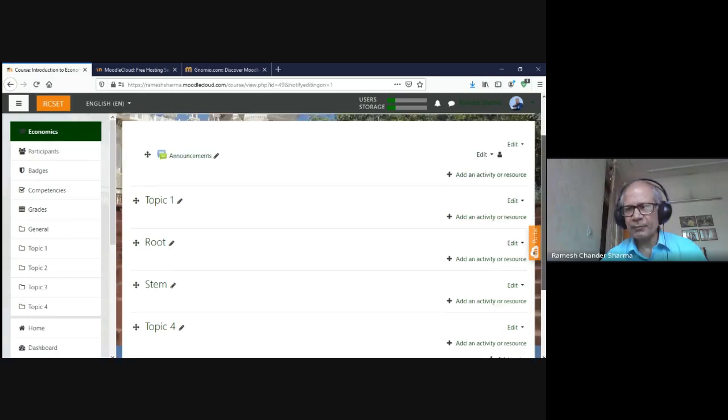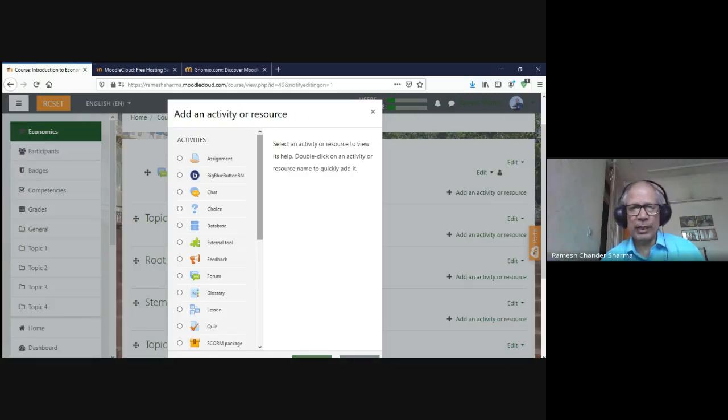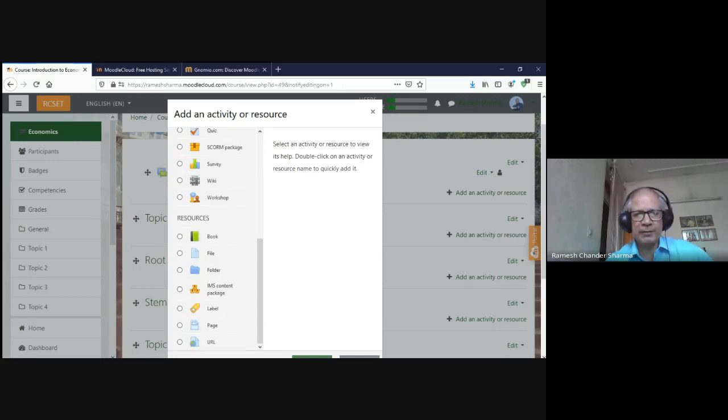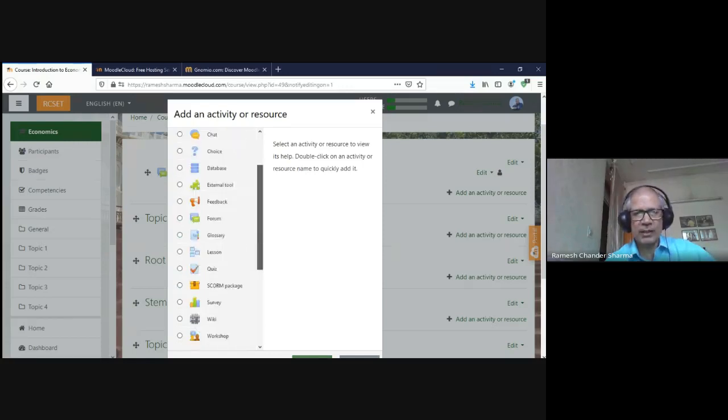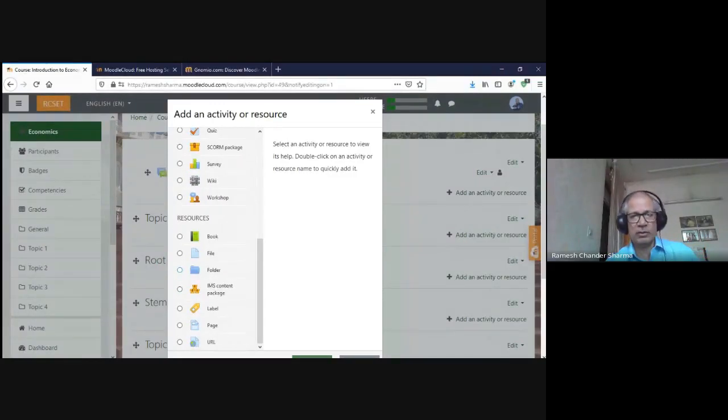Here are our action menus which we need to add to our course. These are two categories. Some are resources and some are activities. First, I will tell you about resources. These are provided as a teacher by us for our students.